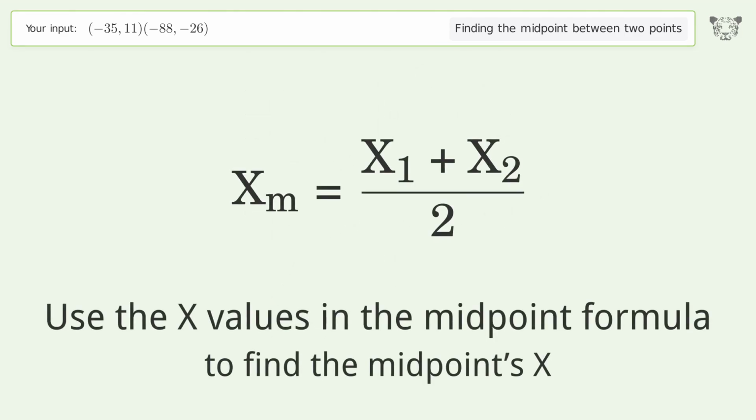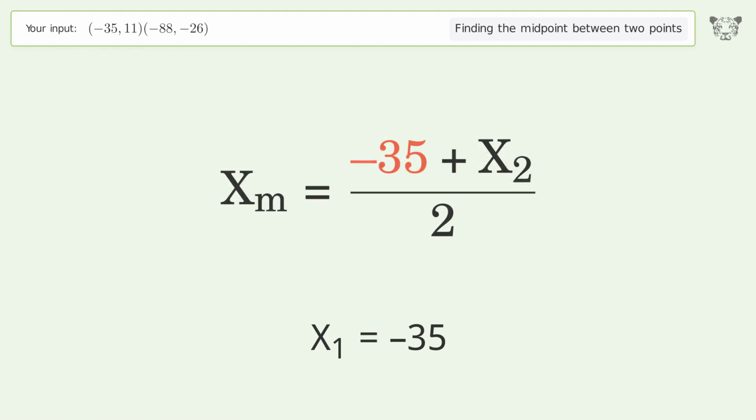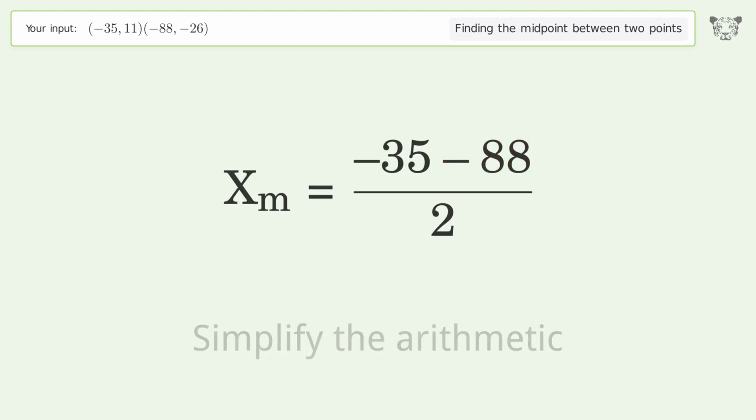Use the x values in the midpoint formula to find the midpoint's x. x1 equals -35. x2 equals -88. Simplify the arithmetic.